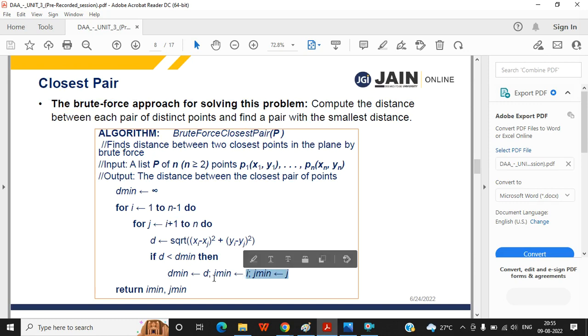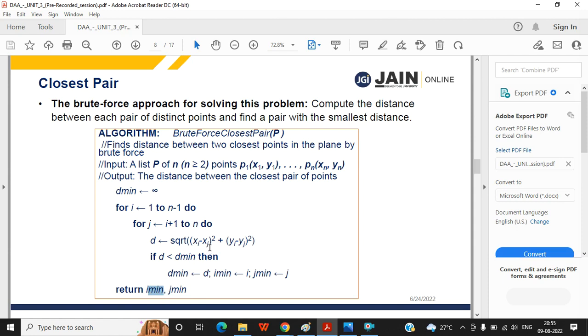In that way, these two loops will continue, and at last it will return m and j, the minimum ith point and minimum jth point, among which the distance is minimum.